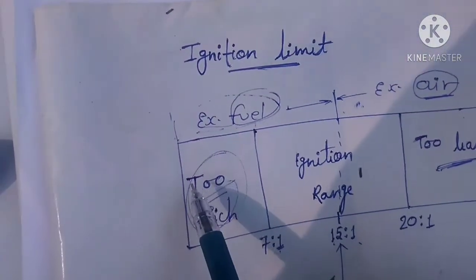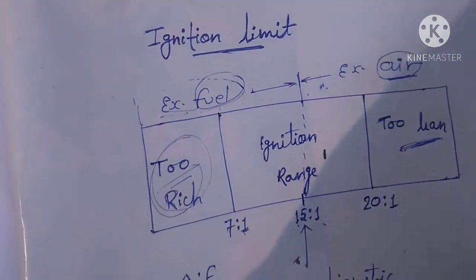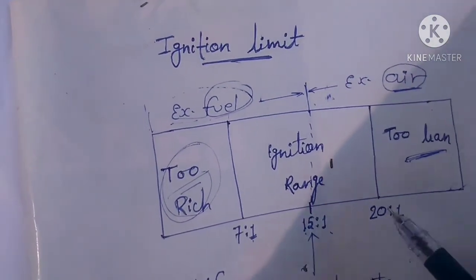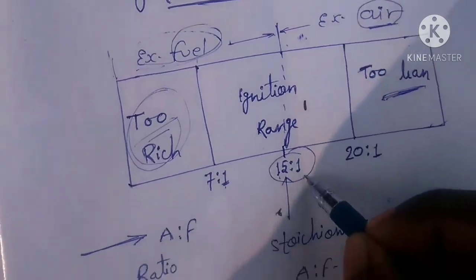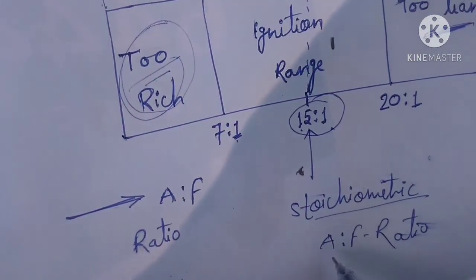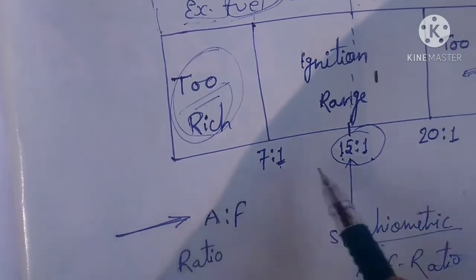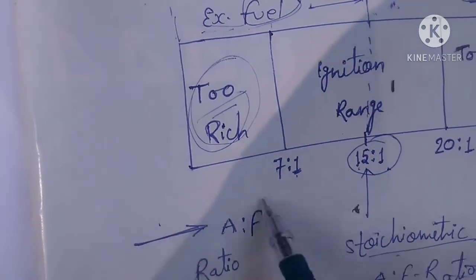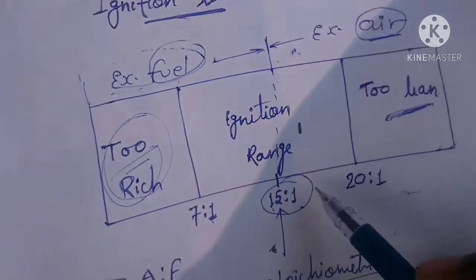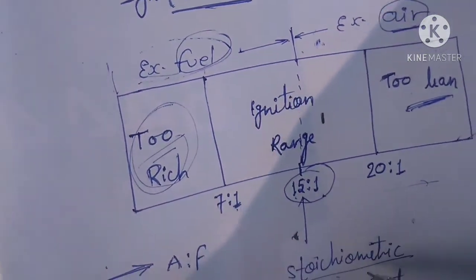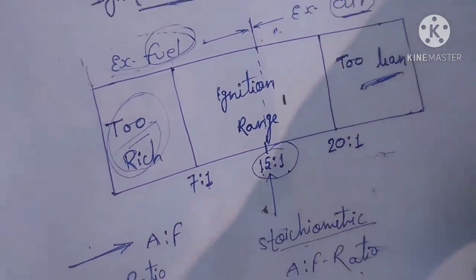This is the reason for the limited range of ignition, and this 15 to 1 is known as the stoichiometric air fuel ratio. This graph shows air fuel ratio, and 15 to 1 is known as the stoichiometric air fuel ratio.